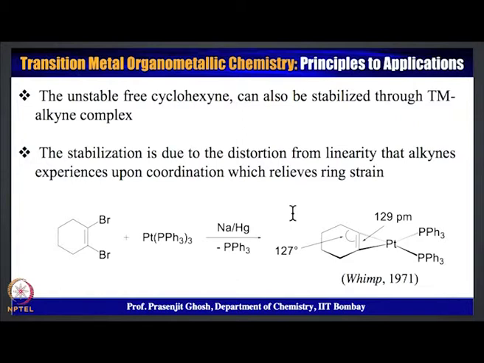Now, this forward sigma donation has important applications, and for example, unstable cyclohexyne can be stabilized through complexation with transition metal.